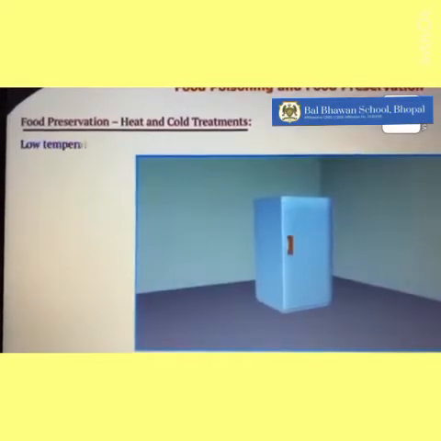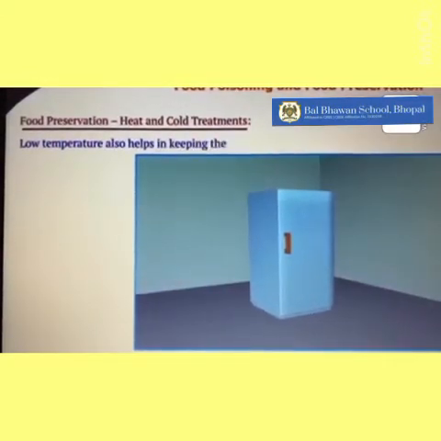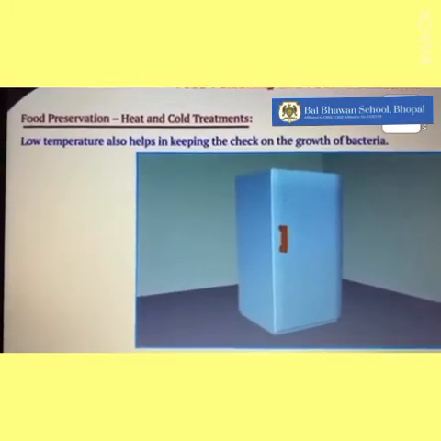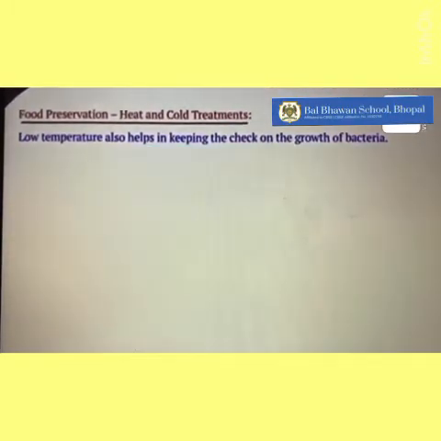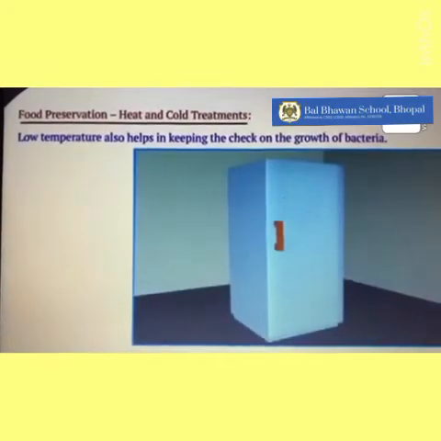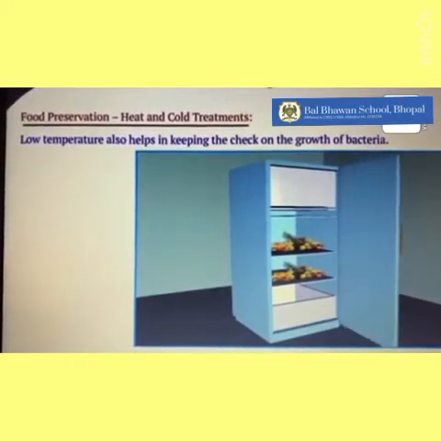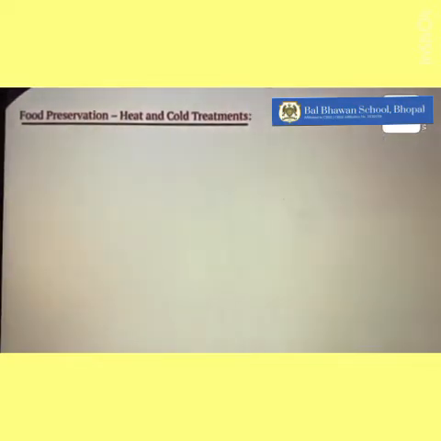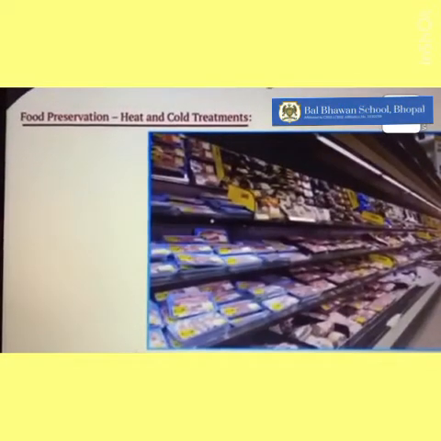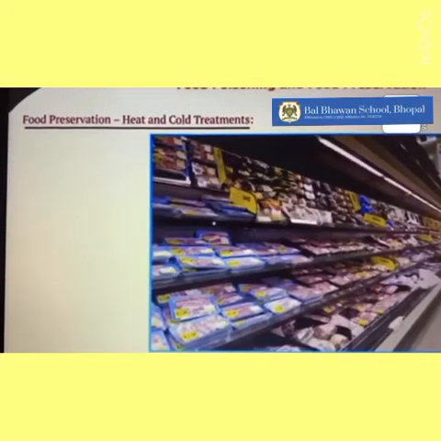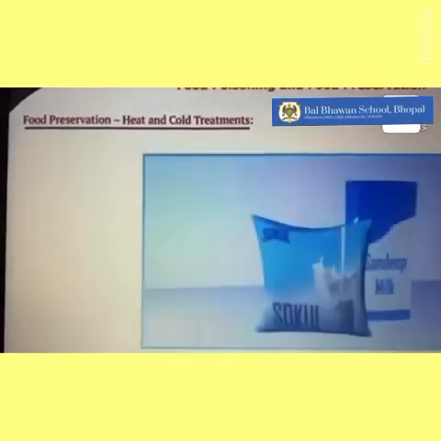Similarly, low temperatures also help in keeping a check on the growth of bacteria. Therefore, we keep food in the refrigerator which we don't need right now, like vegetables and fruits, and even cooked food can be saved in the refrigerator. Meat and fish are kept in cold storage in supermarkets.